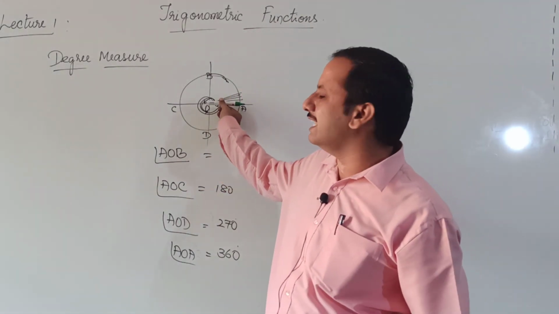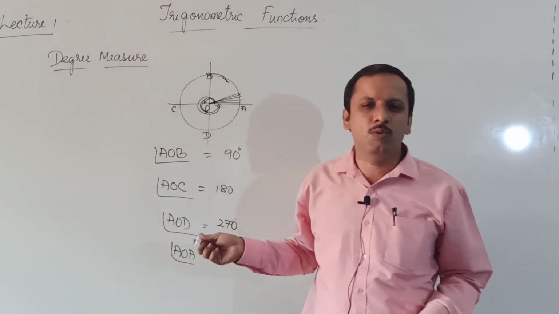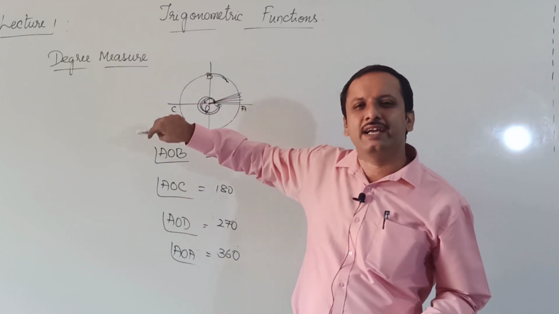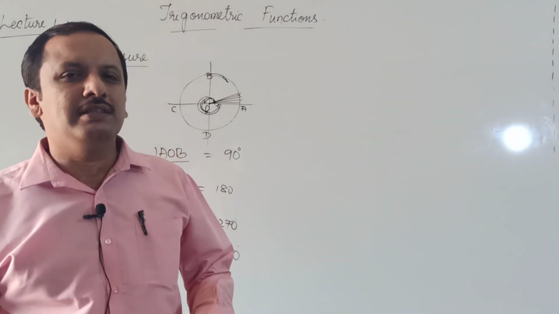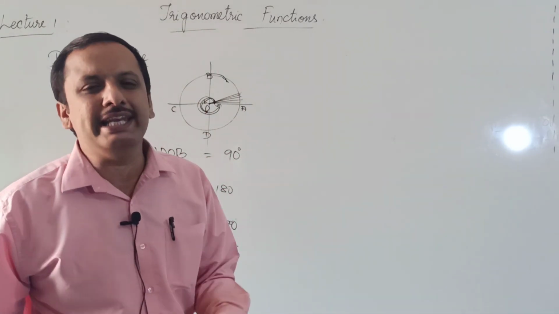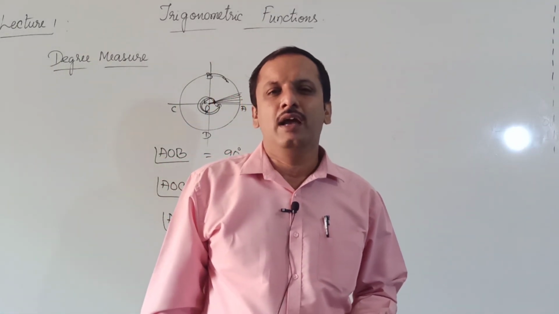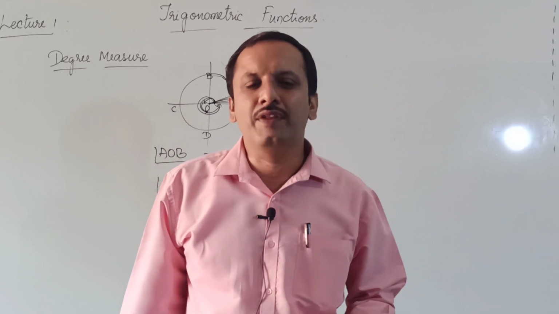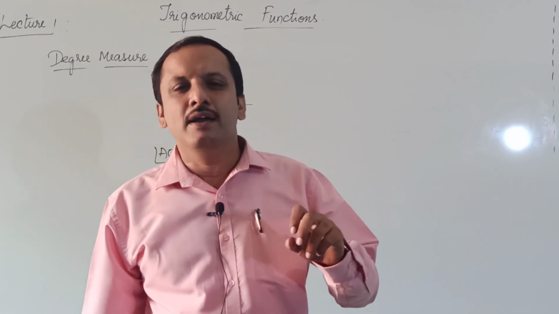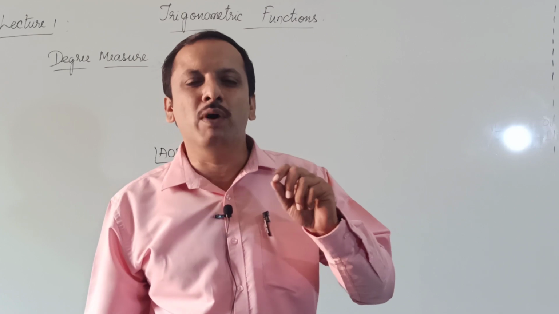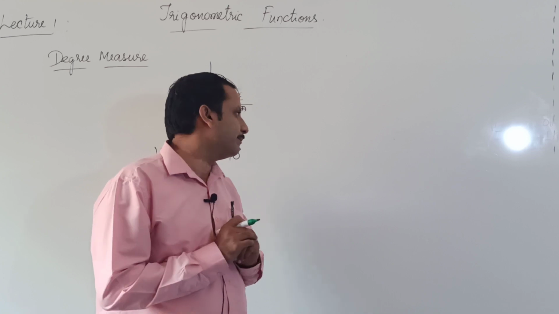Here for 360 degree, the initial line is OA and the terminal side is also OA. So it covers one full circle. When it covers one full circle, it means the total angle is 360 degree. This is how a degree is defined. You can define a degree in another way also. It is the angle subtended by an arc whose length is equal to 1 by 360th of the circumference of the circle. What does it mean?